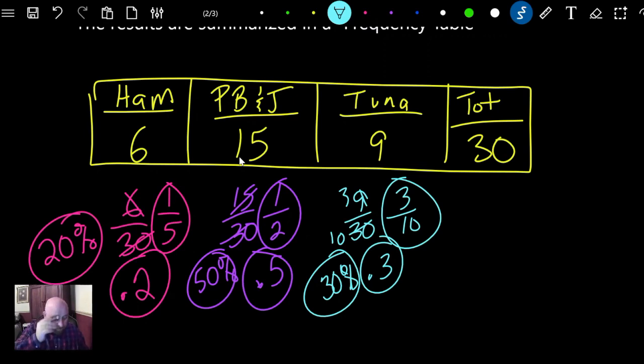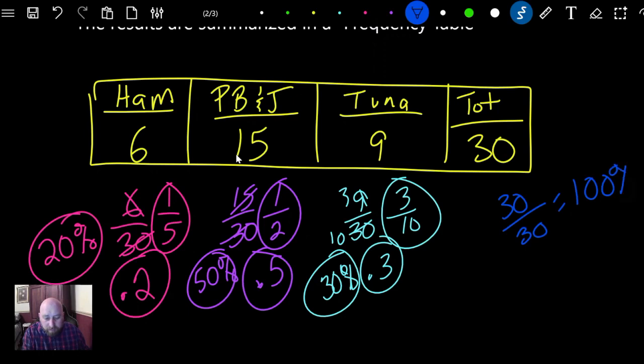If we're doing decimals, 0.2, 0.5, and 0.3. If we're doing fractions, 1/5, 1/2, and 3/10. And then this one over here, just for fun, is 30 over 30. That is your 100%. So 100% of the kids preferred some sort of sandwich of those three.